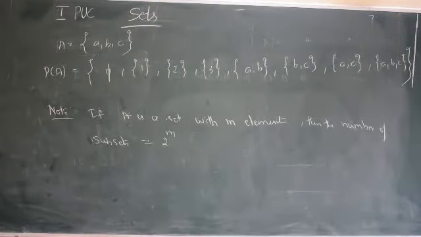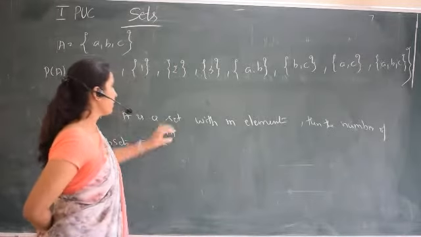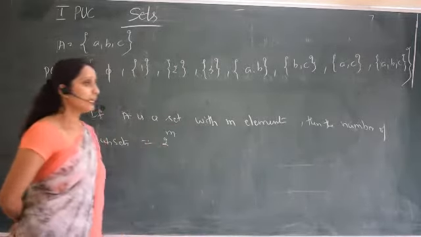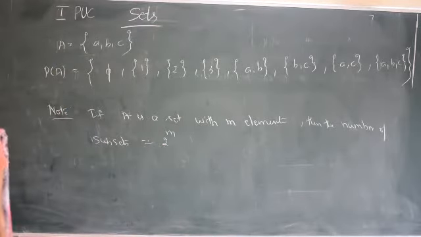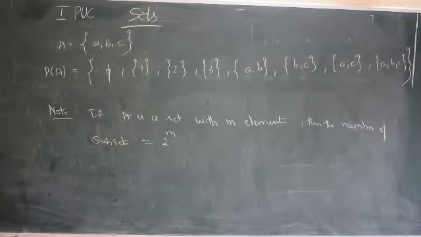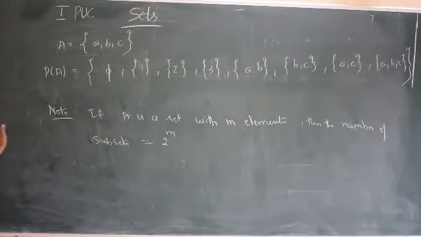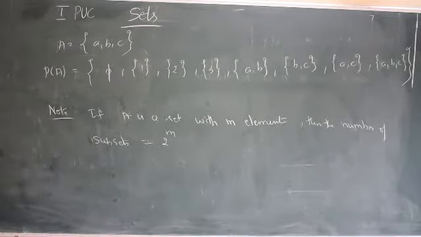This you should always remember. Number of subsets possible is 2 to the power number of elements in the given set. If it has m elements, 2 to the power m. If there are 10 elements, 2 to the power 10. If there are 18 elements, 2 to the power 18. If there are 100 elements, 2 to the power 100. So this is the number of subsets. Number of subsets means the number of elements present in the power set. So this is about the power set.